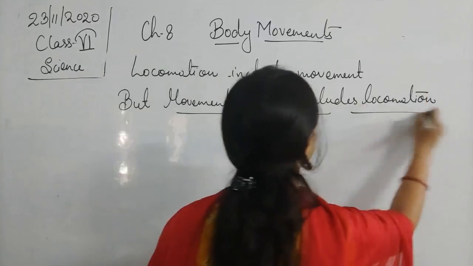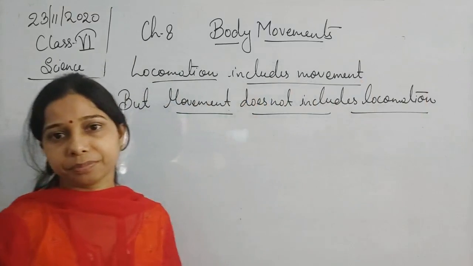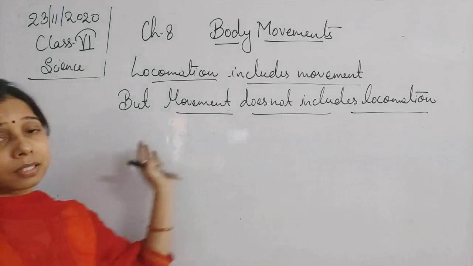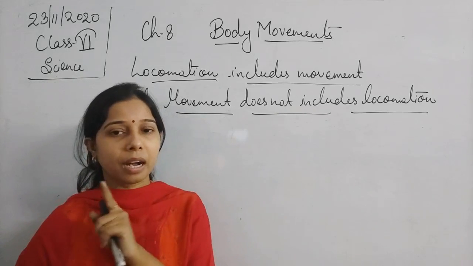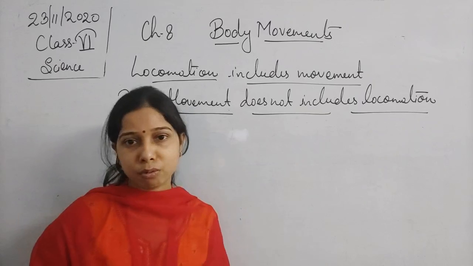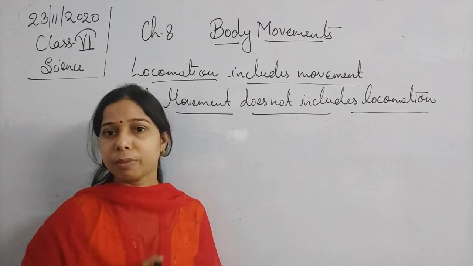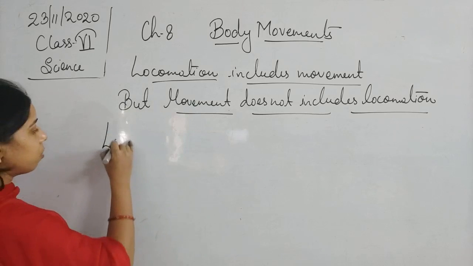Okay, movement does not include locomotion. Now, this statement will be clear to us only when we understand the definition of locomotion and that of movement. Only then will we be able to understand the difference between these two. So first of all, let me tell you what locomotion is.